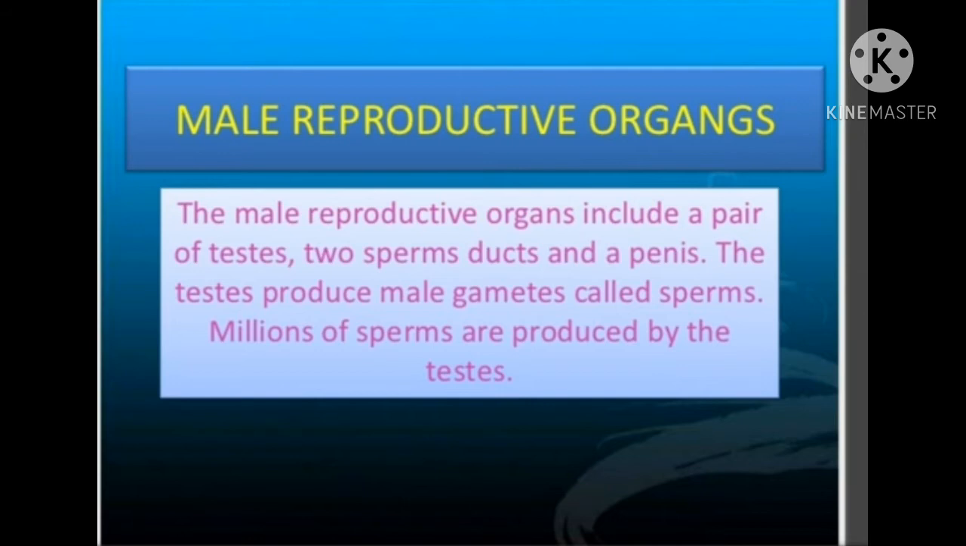It consists of a pair of testes, vas deferens or sperm duct, urethra, and penis. Testes produce sperms, which are the male gamete. Sperms are produced in millions. Testes also produce a hormone, that is testosterone, that controls the secondary sexual characters in males.